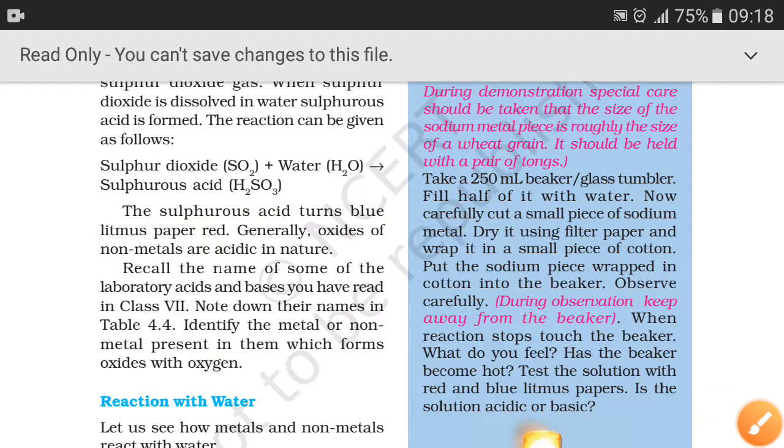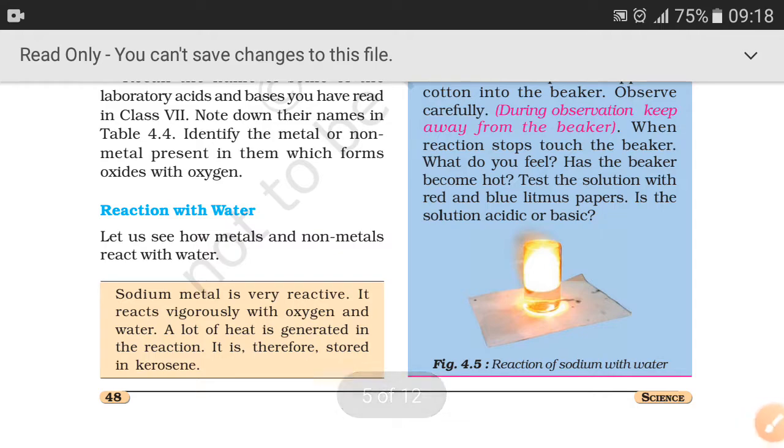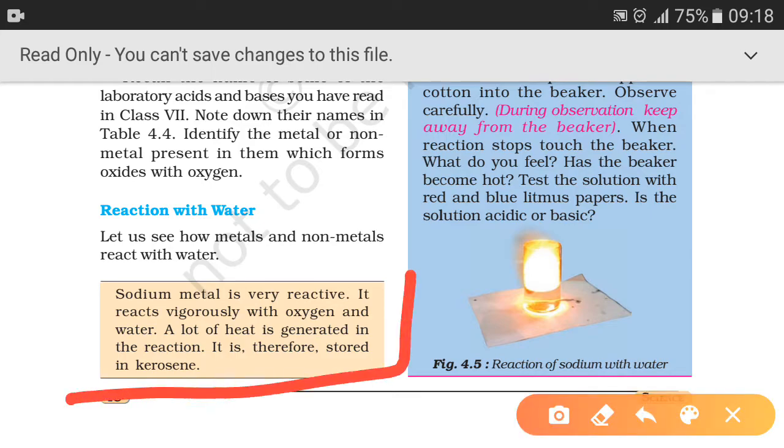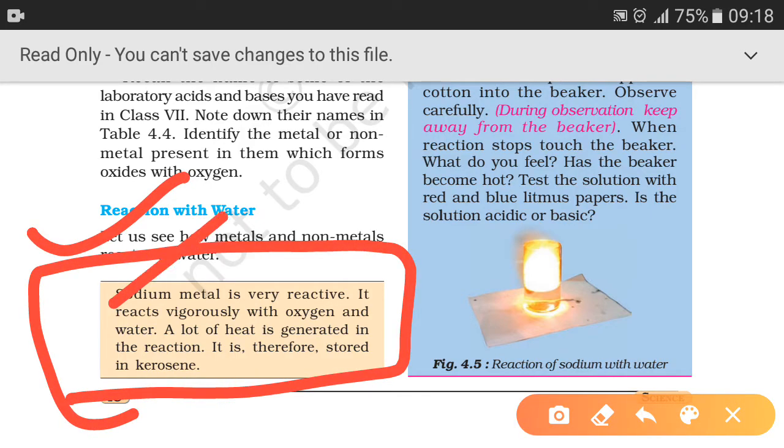Now we will move towards our next topic, reaction with water. Let us see how metals and non-metals react with water. Sodium metal is a very reactive metal. This is a very important paragraph students. Sodium metal is very reactive. It reacts vigorously with oxygen and water.